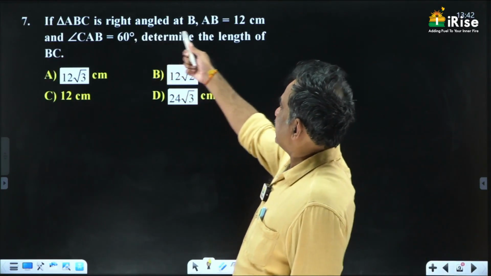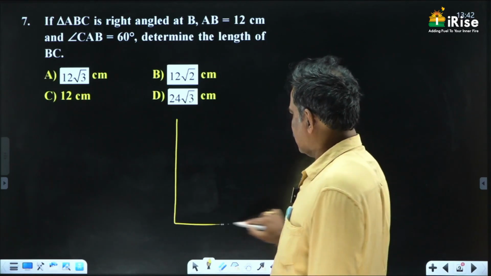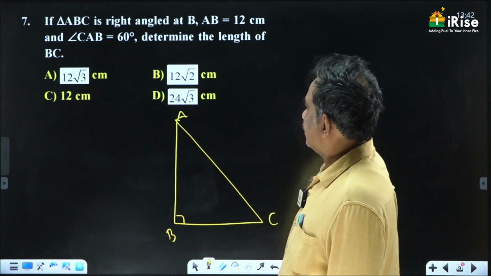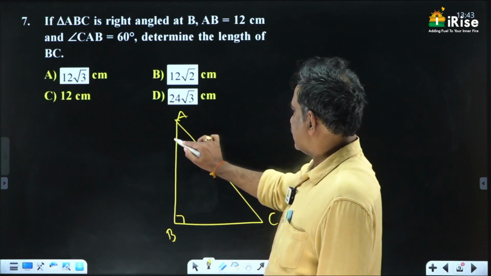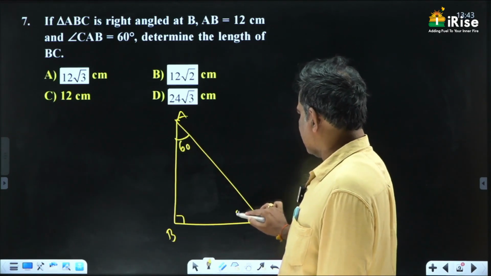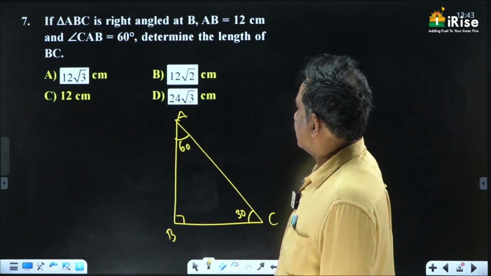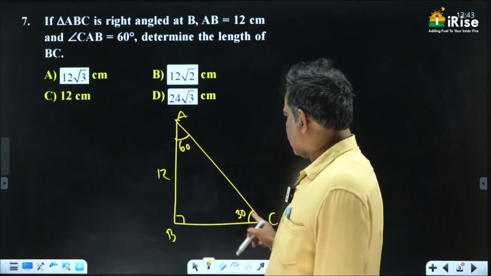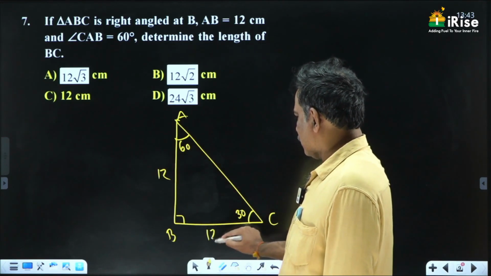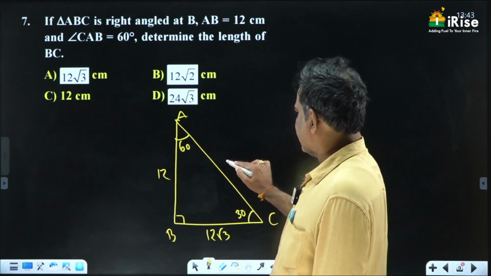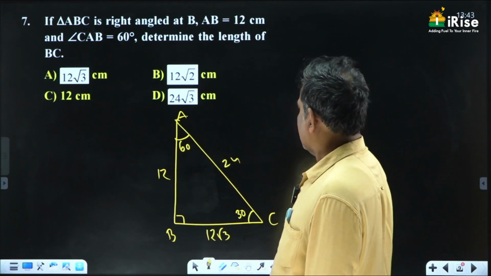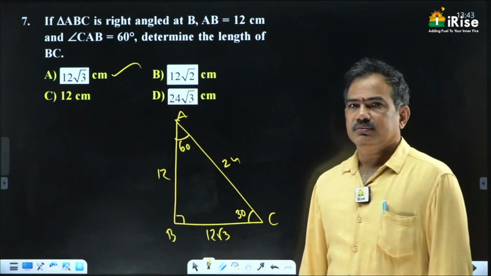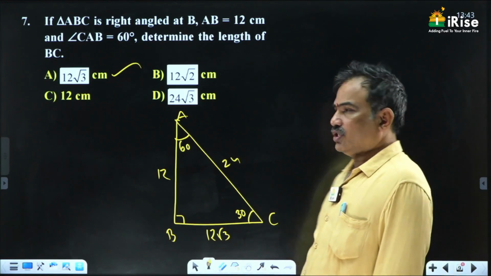In triangle ABC, right angle at B. This is a triangle ABC, right angle at B. Angle CAB is 60 degrees. If this is 60, automatically this is 30. 1 is to root 3 is to 2 again. AB is given as 12. 30 opposite is 12. 60 opposite is 12 root 3 and 90 opposite is 2 times that of 30 opposite, nothing but 24. What is BC? 12 root 3. Okay. Next question.